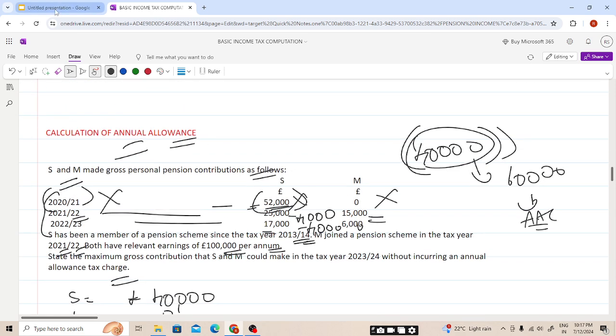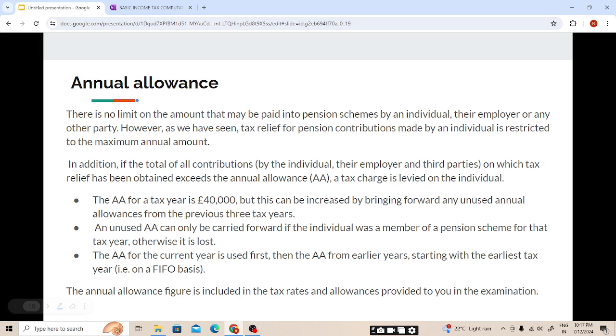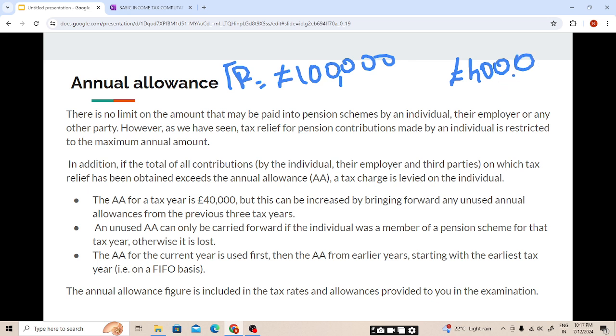Now, students, before moving to our next slide, this annual allowance is the maximum ceiling limit. If we make more than this, there will be an annual allowance charge. Now, we have claimed tax relief on a certain amount, like 100,000, students. But this exceeds the annual allowance limit. This is the ceiling limit, students.